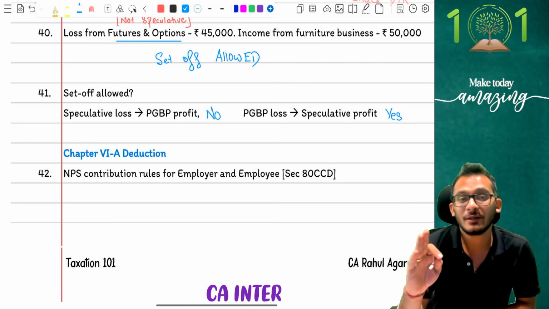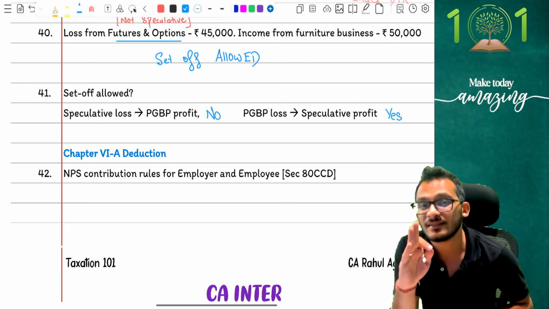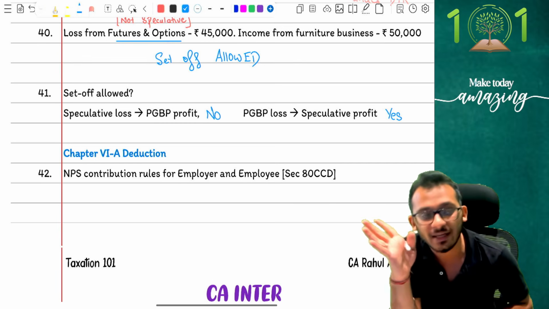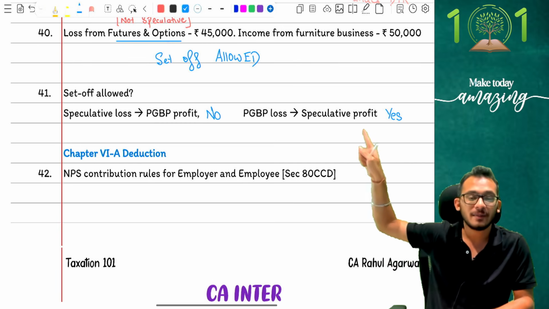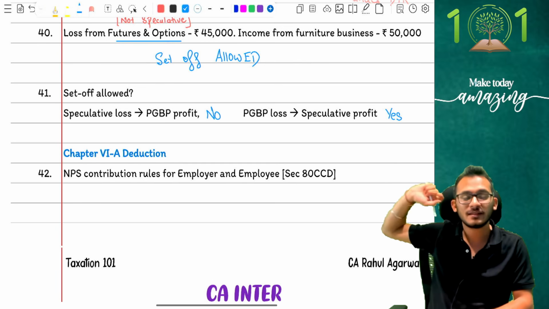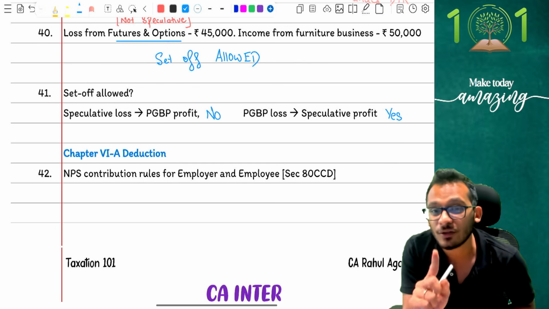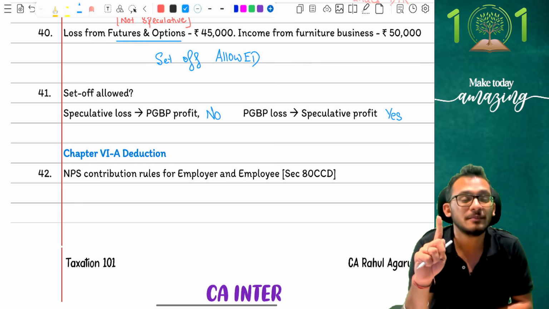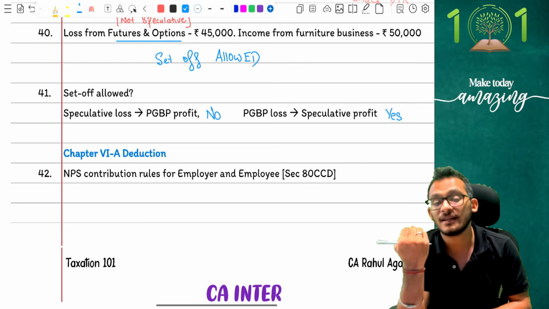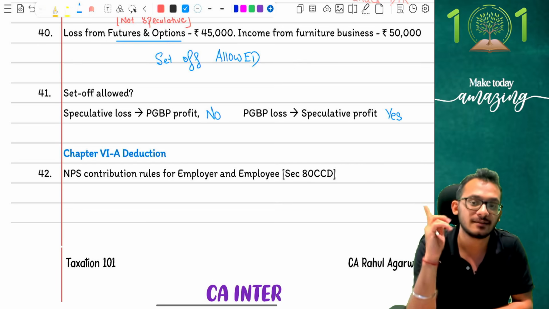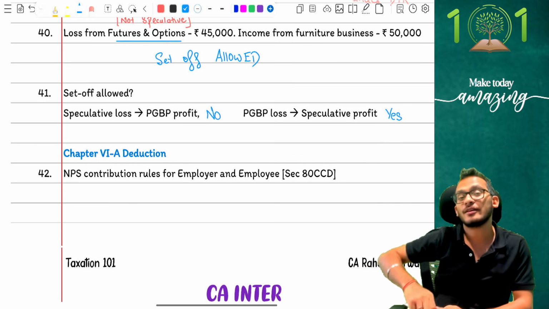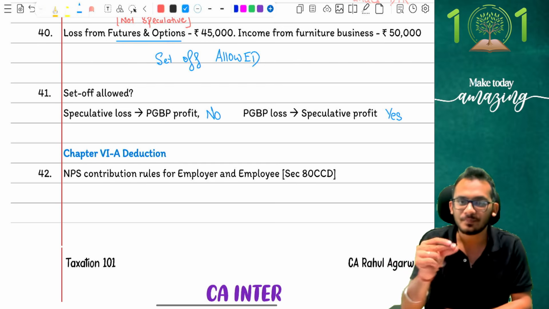Every time you read a question from a losses perspective, always look from the loss perspective. Never look at it from a profit perspective, because you will end up making mistakes. If you come and tell me, Rahul, speculative profit is given, why are you setting off? The problem is never on the profit side. The problem is always on the loss side, and loss of PGBP comes and says a PGBP loss can be set off against anything except salaries. And when I say anything, I mean speculative as well, which means it will be set off against speculative profit no matter what. Clear?